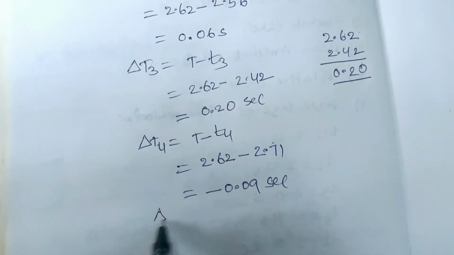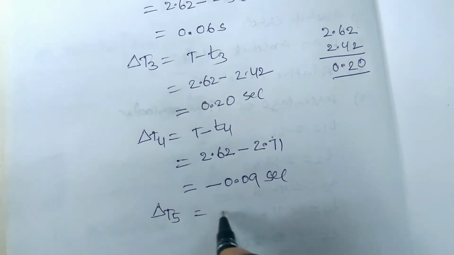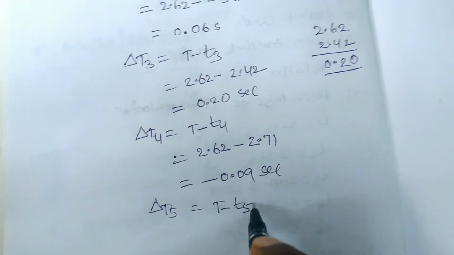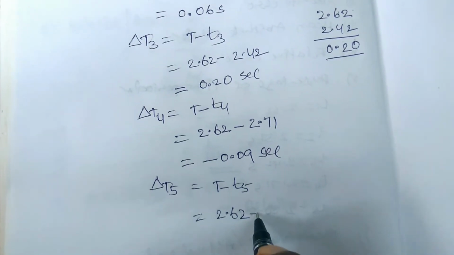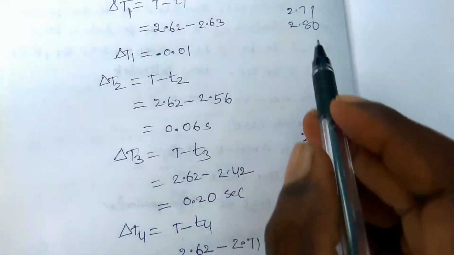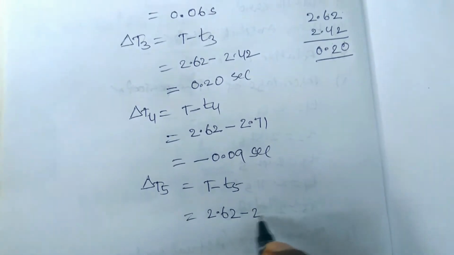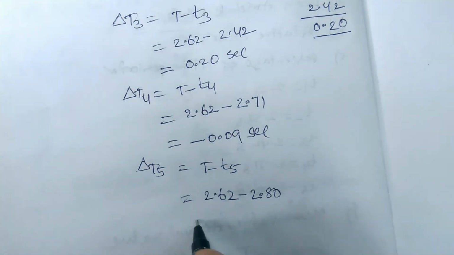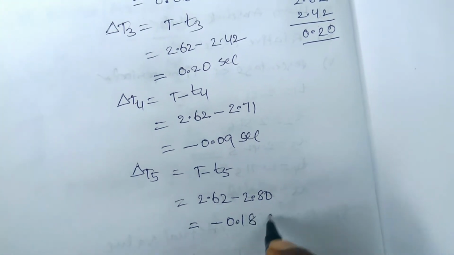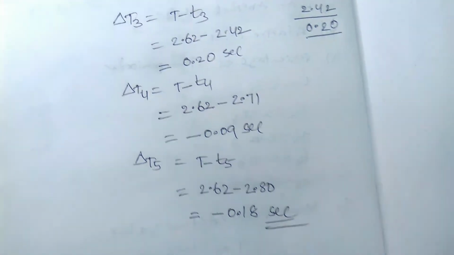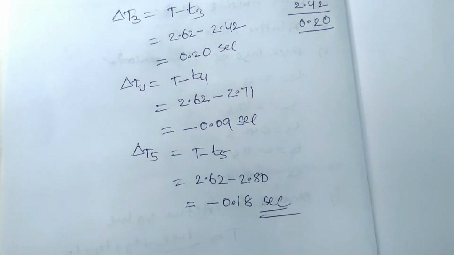Hence delta t5 is equal to t minus t5, which is 2.62 minus 2.80, equal to minus 0.18 second. Okay, so these are the absolute errors.